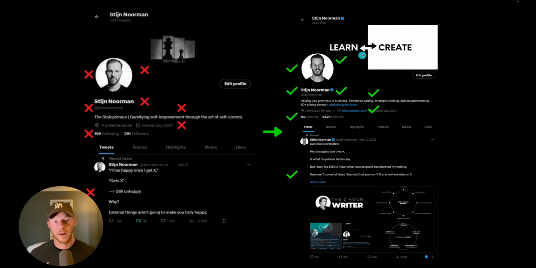The next one is your banner. So this simply needs to look clean and clear. It doesn't need to be extremely complicated. Just make something that fits your brand, or that shows something that you're working on. Then we have your name and your handle. Ideally, these are your real name, your brand name, or a shortened version of your name.